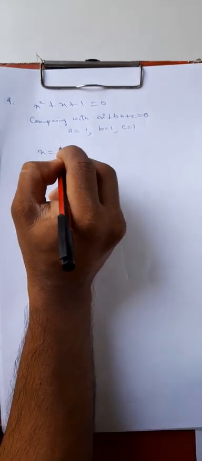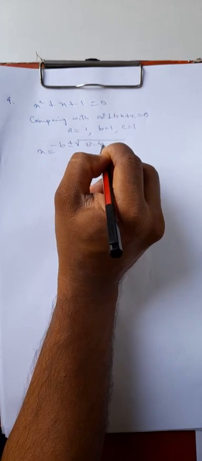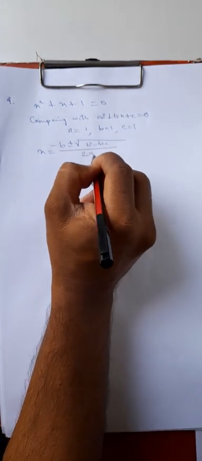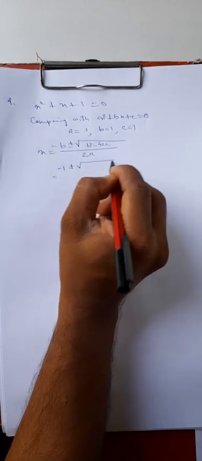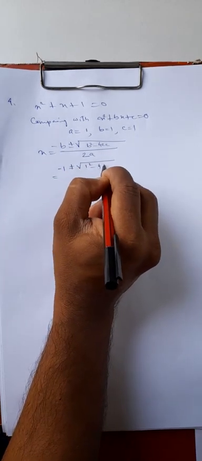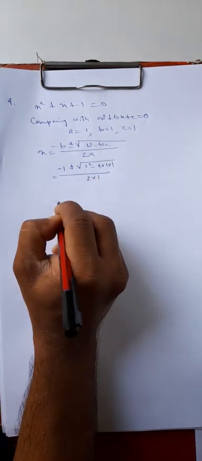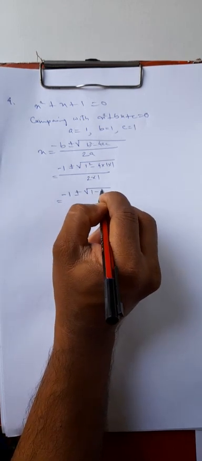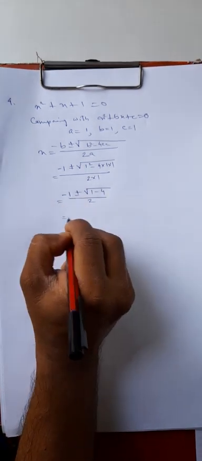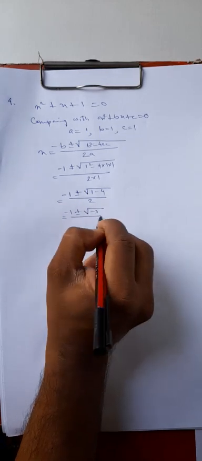Now the roots are x equal to minus b plus minus root over b square minus 4ac divided by twice a. Minus b is -1, plus minus b square means 1 square, minus 4ac, 1 into 1, divided by twice a, 2 into 1. So -1 plus minus root over 1 minus 4, divided by 2, which is -1 plus minus root over -3 divided by 2.